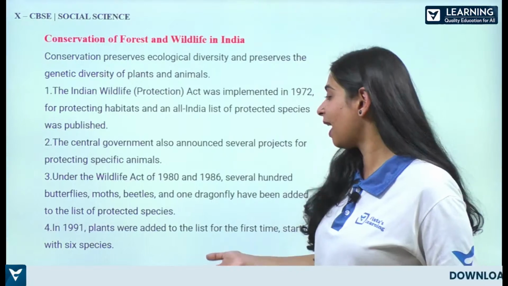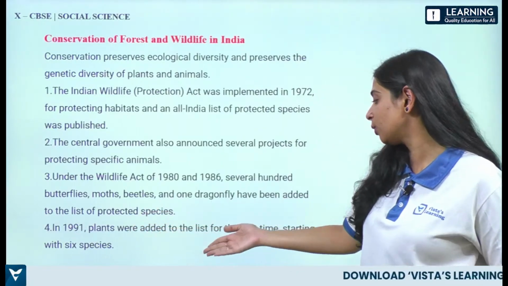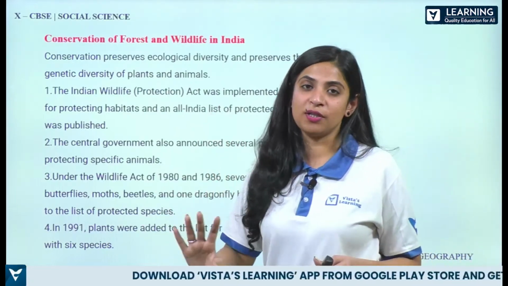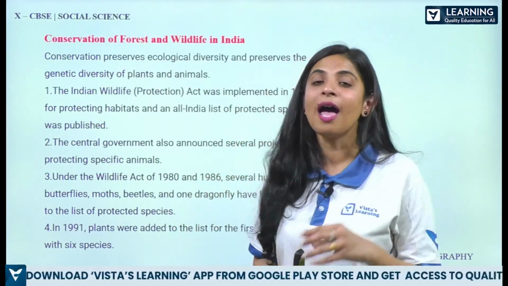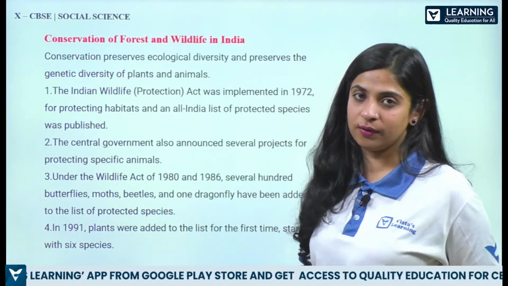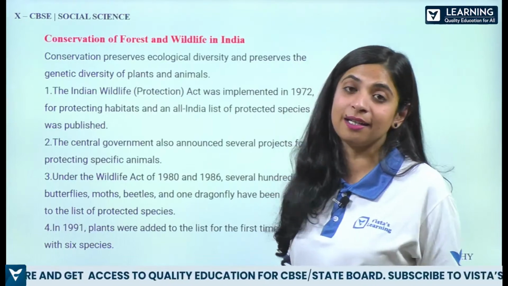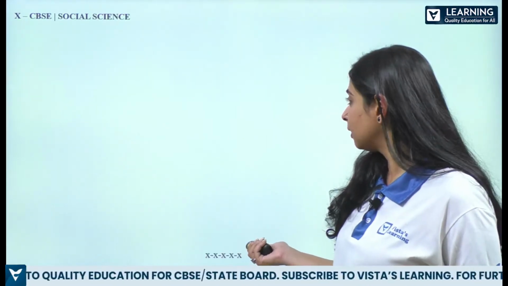Okay, and then we have 1991, plants were added to the list for the first time, starting with 6 species. 6 species of plants were also added that we have to preserve. We cannot just go and use and exploit them so that they get extinct, right? So this is the part.